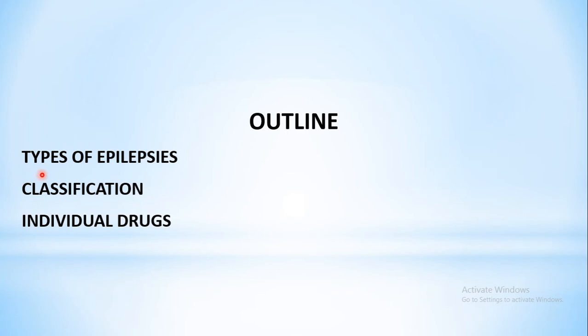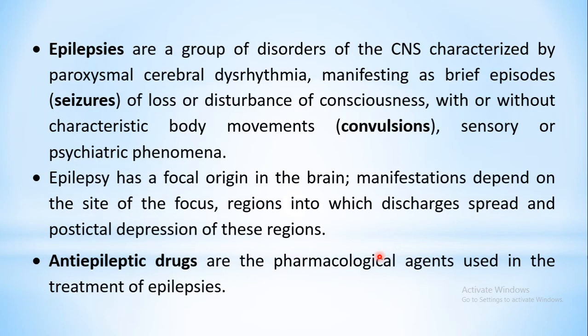First we will see the types of epilepsies which are seen. Next we are going to cover the classification of the anti-epileptic drugs, and after that we are going to cover the individual drugs one by one. So before we go into the drugs, let us see what are the definitions of epilepsies and what is the definition of anti-epileptic drugs.